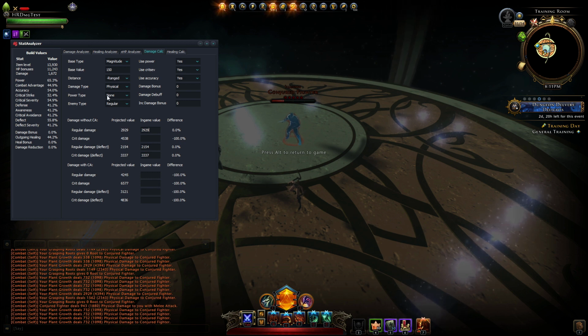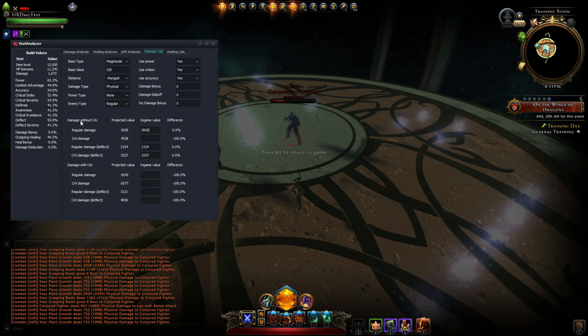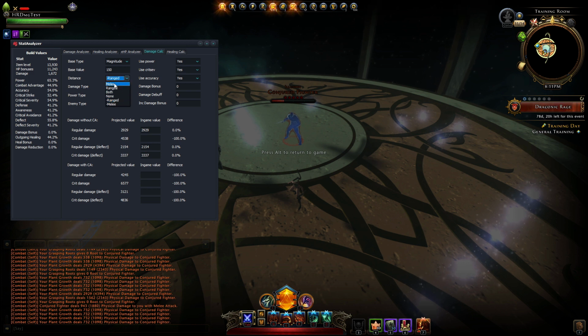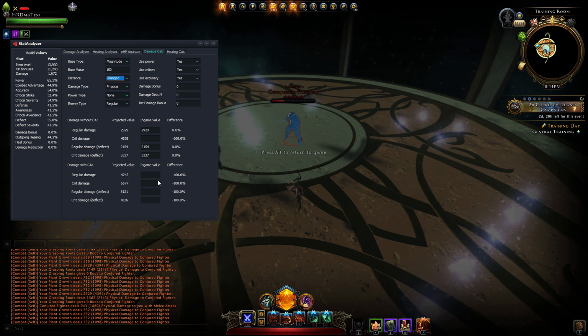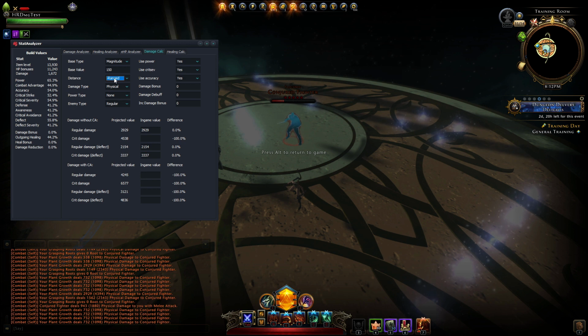So yeah, we have a power type. It's not an encounter, and we can see that again with the melee ring. We still have the tit for tat ring, but you can see that the damage values are now perfectly in tune. You can also set this to melee, but it's not buffed by melee for sure. It is somehow negatively buffed by ranged. Anyway, we're not here to analyze the stat analyzer.